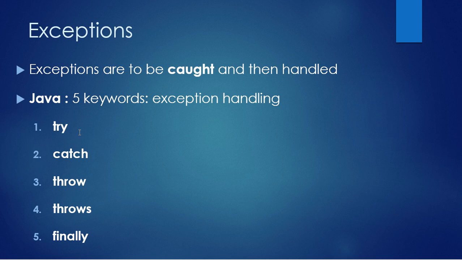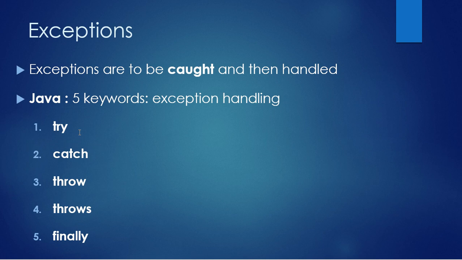You can have one catch block or multiple catch blocks inside your program, but a try block should definitely contain at least one catch block or a finally block. So if you write a try block, there should be at least one catch block with that try block, or you should have a finally block. Catch blocks handle various exceptions that may arise from the try block. If you have an arithmetic exception and you have a catch block which can handle the arithmetic exception, obviously it will be handled by that catch.